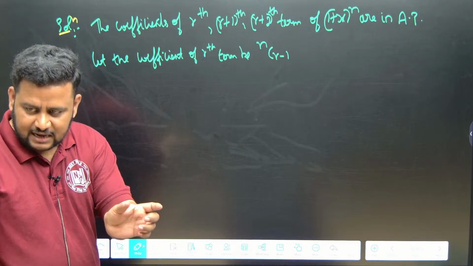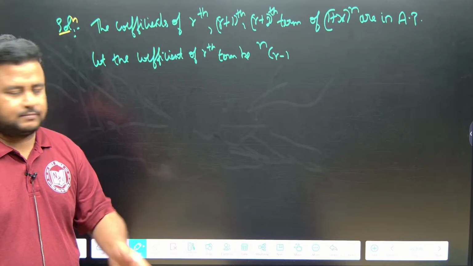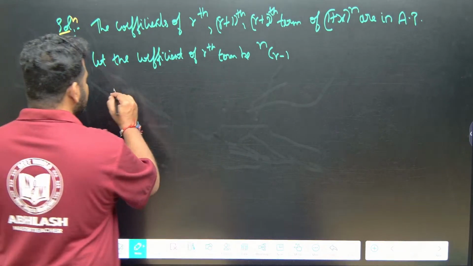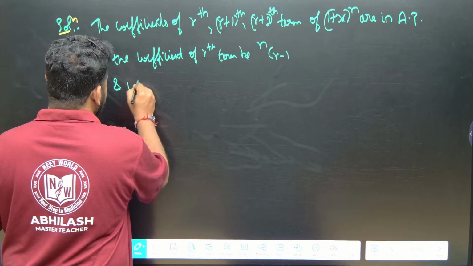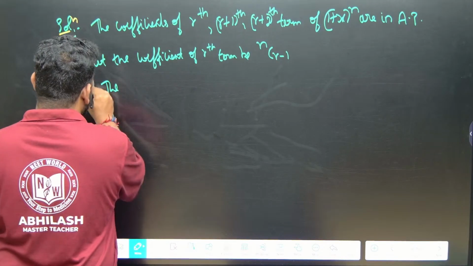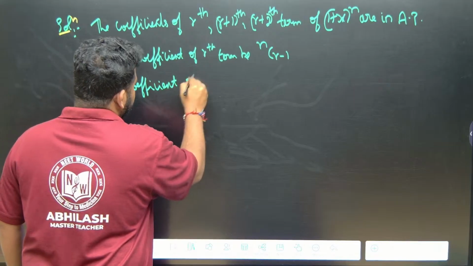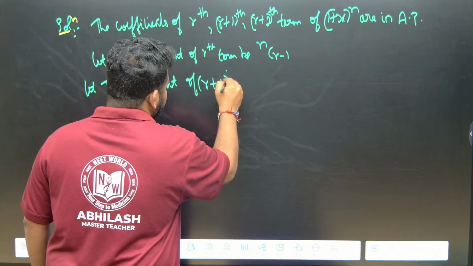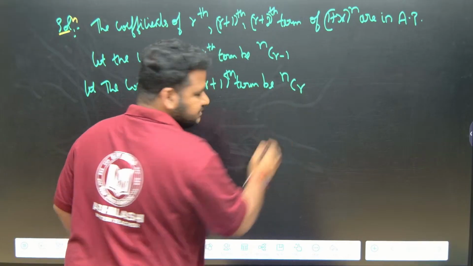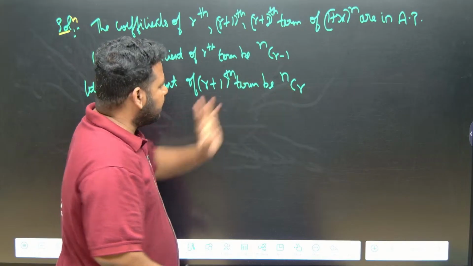r minus 1, r, r plus 1, or you can take r, r plus 1, r plus 2. Anything you can take, but I will take this one. This will make my calculation easy. Let the coefficient of r plus 1 term be nCr. r minus 1 plus 1 will cancel to r.